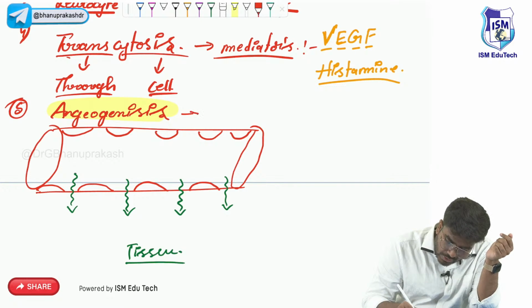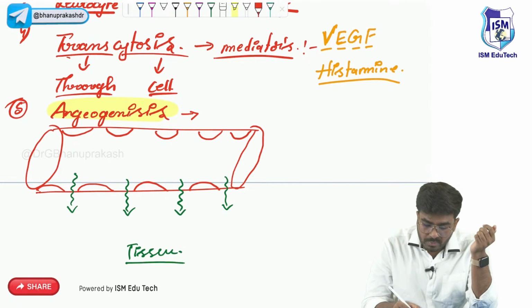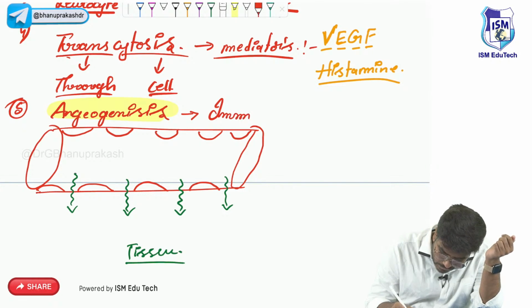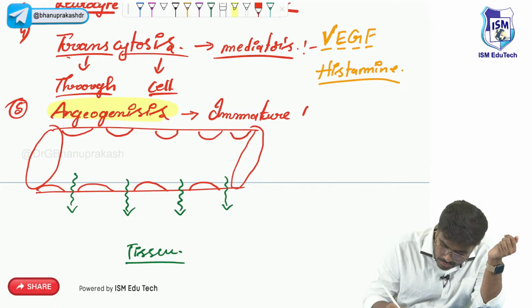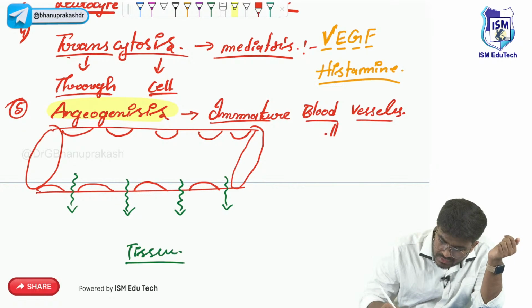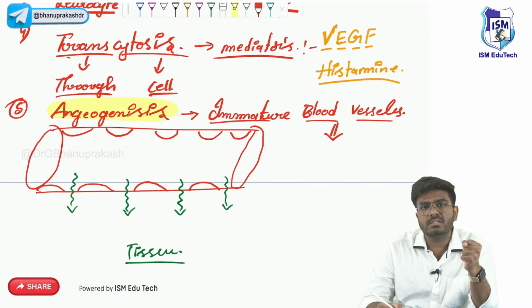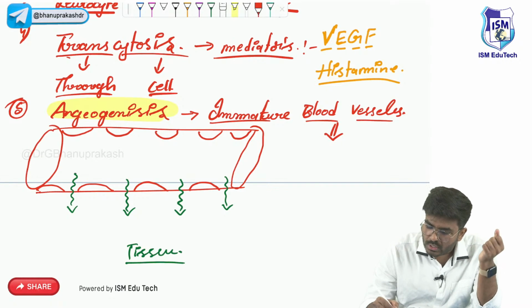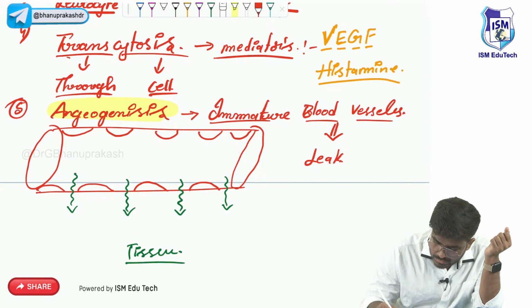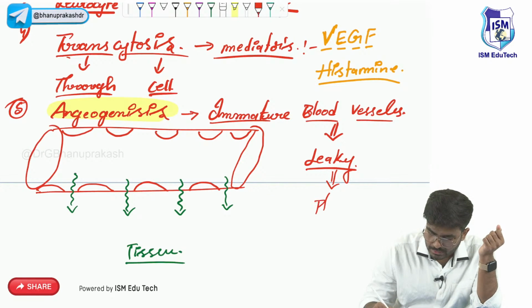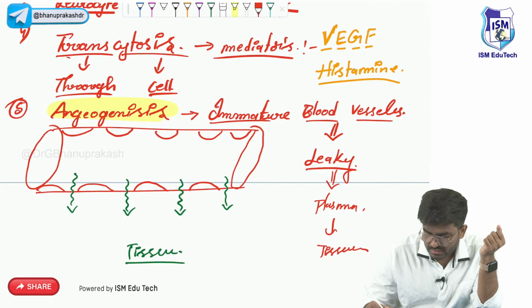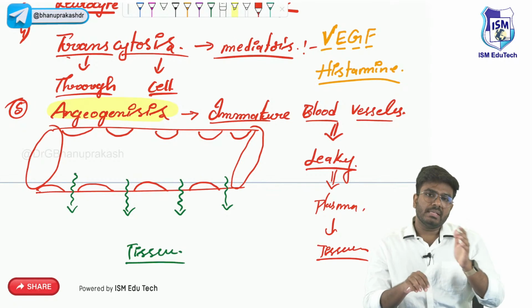So in angiogenesis, what happens? Immature blood vessels are forming. Now these immature blood vessels, are they going to have tight junctions? Are they going to be tight? No, they are leaky. As they are leaky, fluid will shift into the tissues. Plasma is going to come into the tissue. So this is how you are going to have increased vascular permeability.